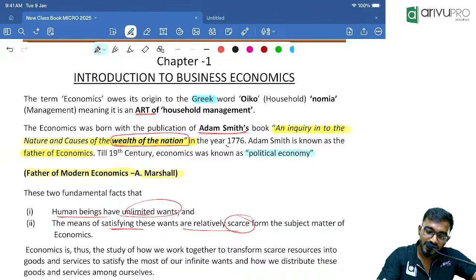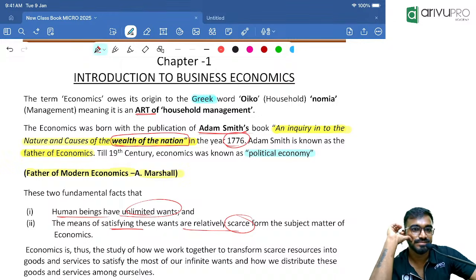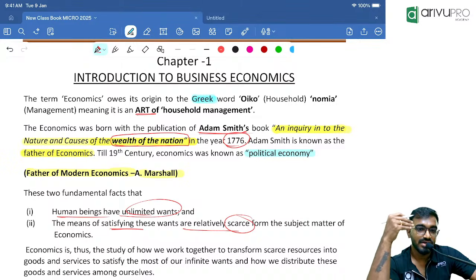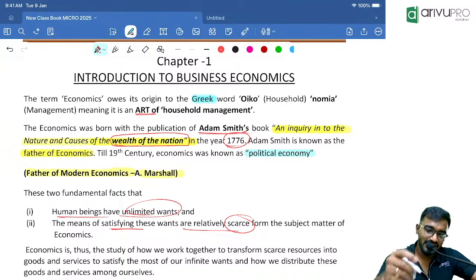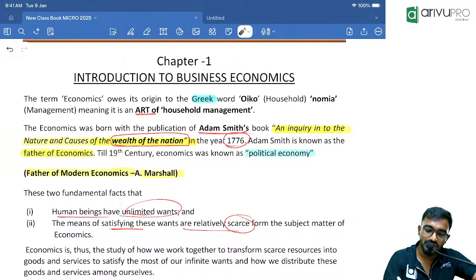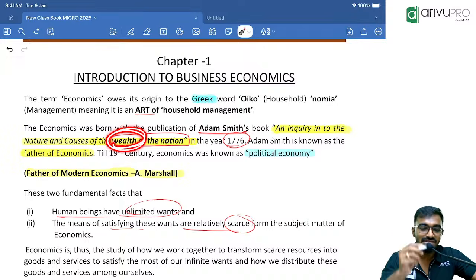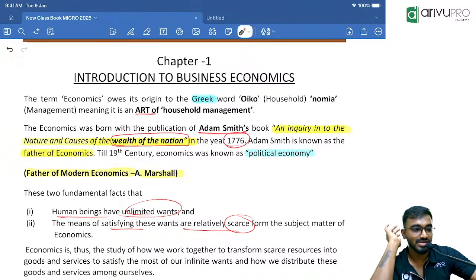In which year did he speak about this? During 1776, in the 17th and 18th centuries, we were under kings and queens, and all these kingdoms wanted to expand their dynasty. They wanted to wage wars against other kingdoms, and they were interested in wealth. Adam Smith also spoke about wealth. He said economics is a study about wealth.